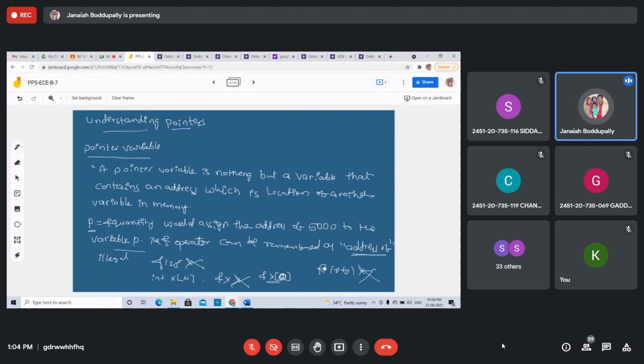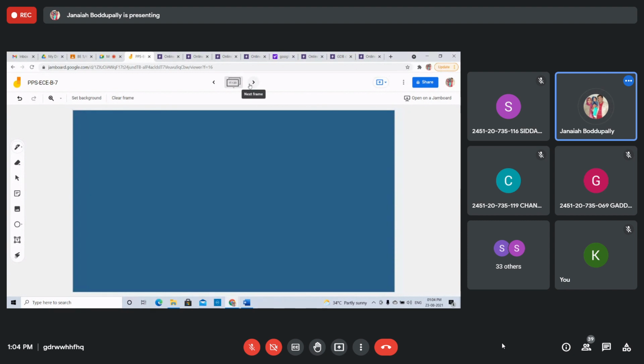But ampersand of x you can't use. Ampersand of constants you can't use. Right, students? Now if x is an array, then an expression such as ampersand of x of 0 you can use.